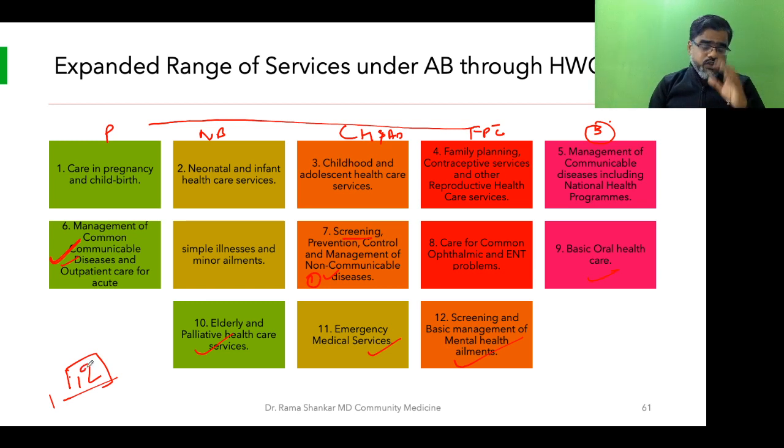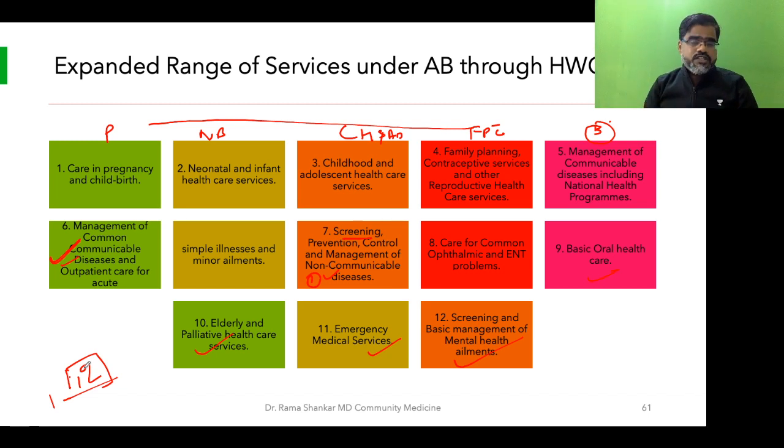Subcenter, if you remember, when you think about subcenter, it always talks about RCH, reproductive child health, mother and child and all that. Now, through this health and wellness center, they have added other things also. NCD has to be taken, mental health, elderly care, emergency care, oral health care, ophthalmic and ENT have to be taken. So that is based on epidemiological transition.